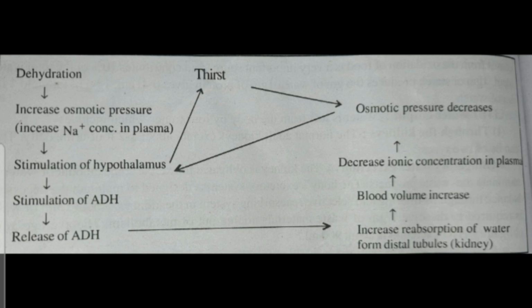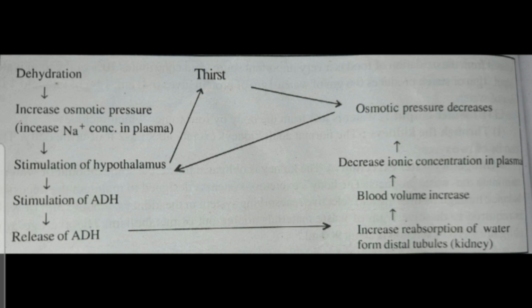When there is less water in the body, the blood becomes concentrated and the mouth dries up. The thirst center in the brain is stimulated and the person drinks water. Moreover, when there is enough water in the body, the satiety center in the brain is stimulated and water intake is less. Here you can see a schematic diagram.